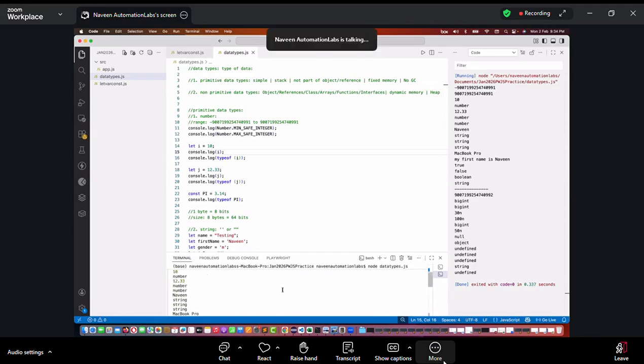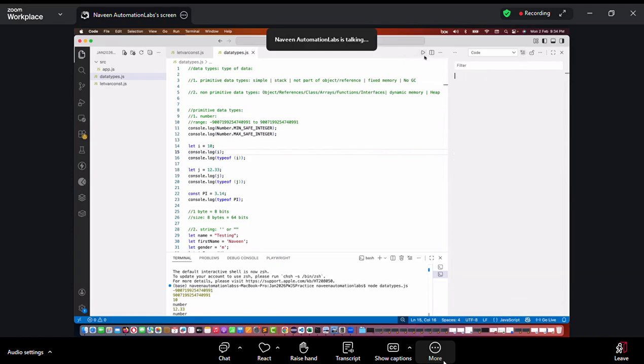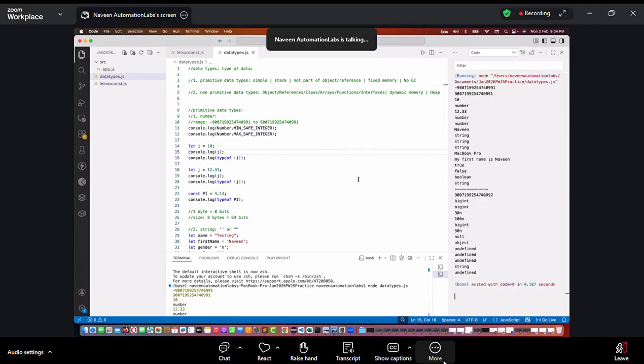So why execute this command again and again? Don't you think we should enable this particular run button, click on it and then get the output? If you really want to clear the output, click on this cross icon and the output will be cleared. Again, you run it. It's super easy to write the code, run the code and get the output.